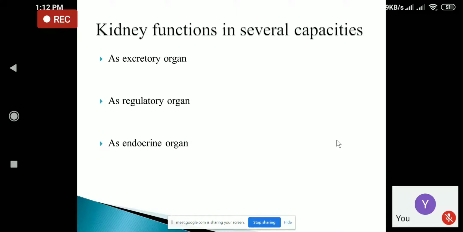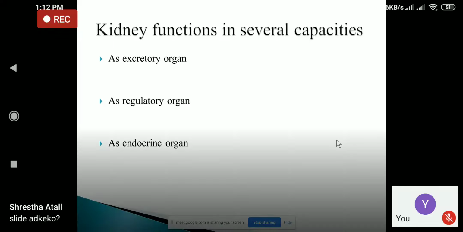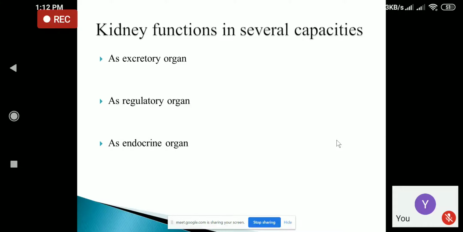Now coming to erythropoietin, I think everybody knows that erythropoietin is a peptide hormone which regulates erythropoiesis, that is the process to produce the RBCs, and calcitriol, which is a vitamin D. This calcitriol will stimulate the small intestine for the synthesis of protein, and it will allow the absorption of calcium and phosphate from the intestine, and in this way calcitriol will help in the growth of the bone.